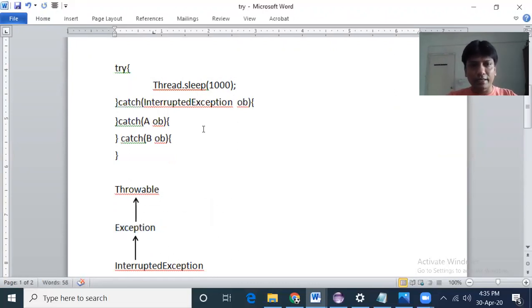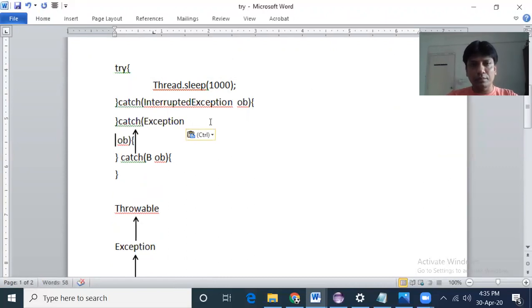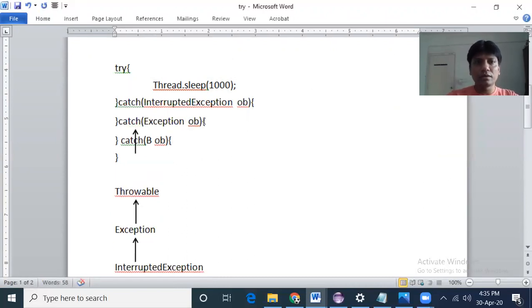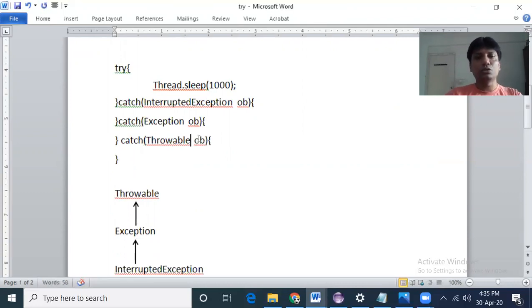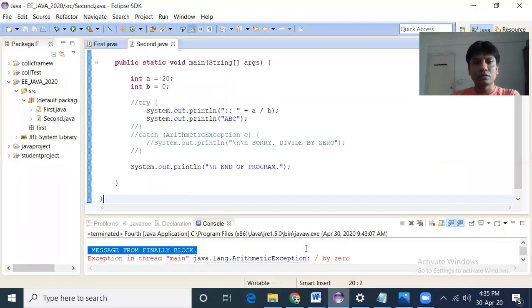If we want to write it, then this will come. And then finally Throwable will come. Okay, so this is how we need to write. If we do not maintain this hierarchy, then a compilation error will arise.